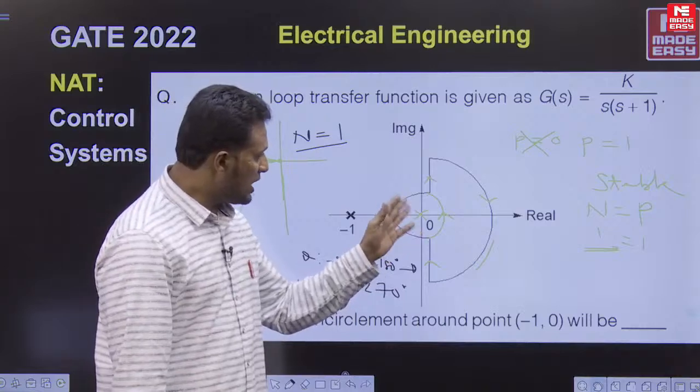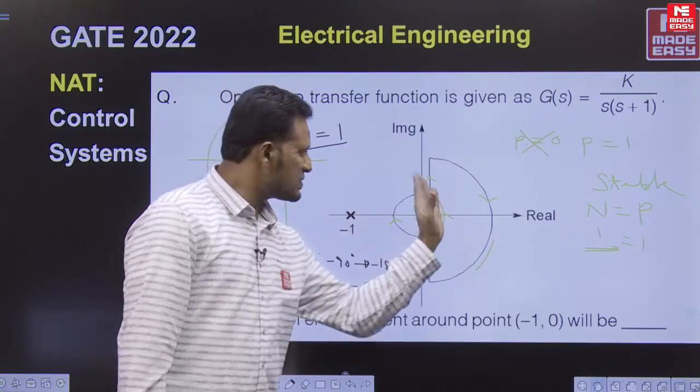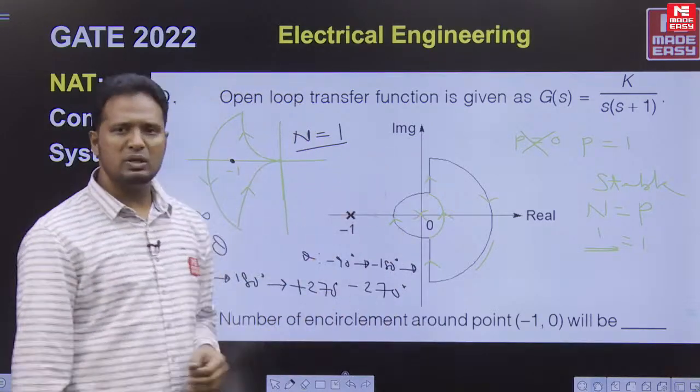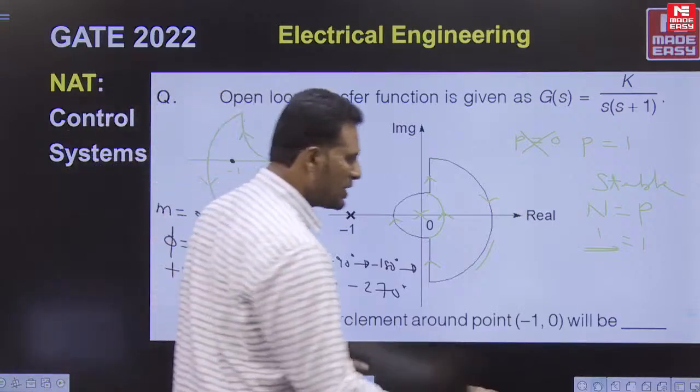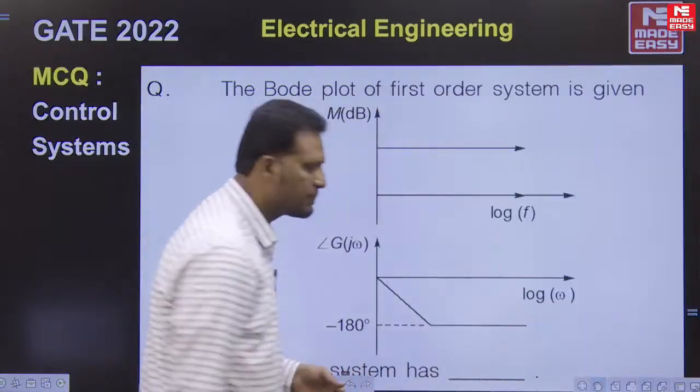So to bypass the pole or poles at the origin, either we take the Nyquist contour in this way or we take the Nyquist contour in this way. Either way, it is the same thing. But the definition of P, you should be focused.